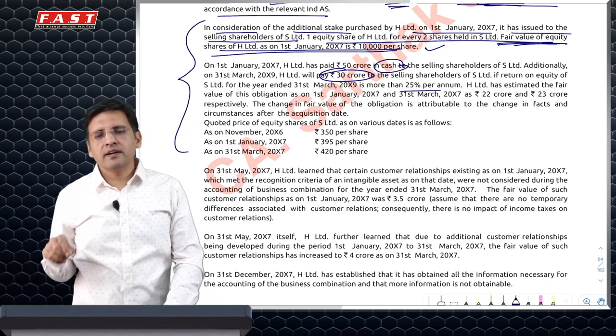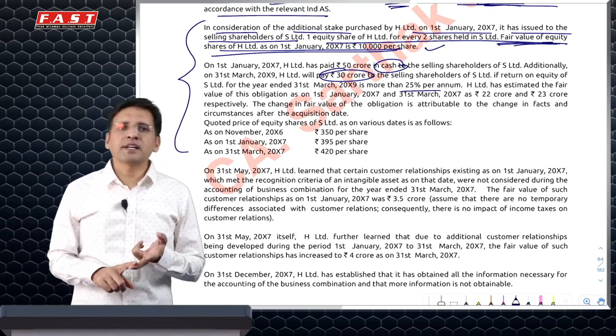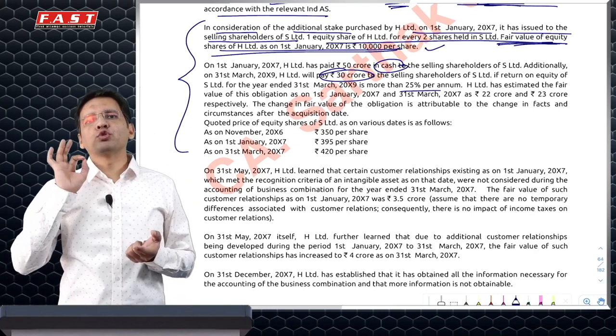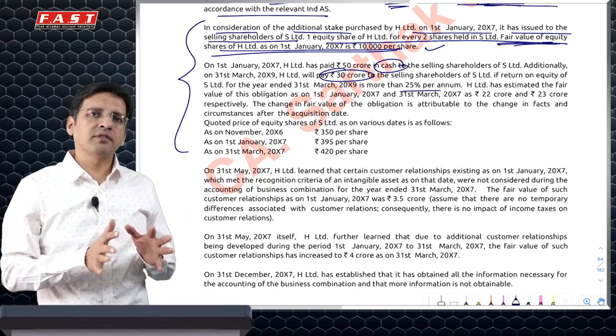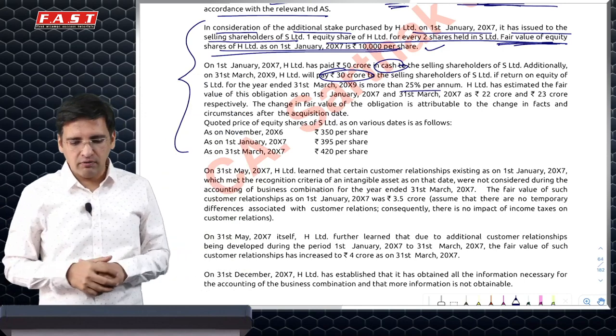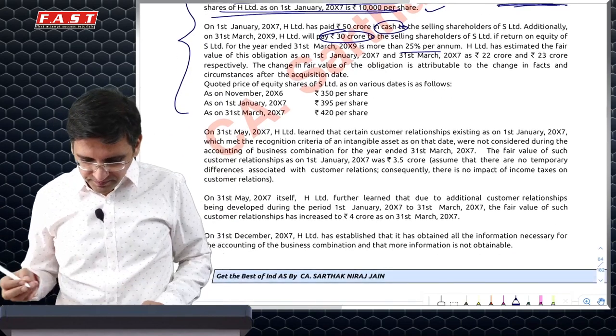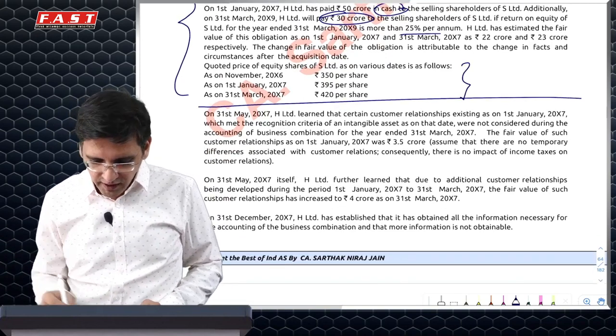Now remember one thing, if there is a contingent consideration under PC, which is in fixed equity shares, then you do not remeasure it later on. Whatever is the fair value given at the time of acquisition will be the basic value at which it will be recorded later on. Also, there will be no remeasurement involved. This is what the question is. Then you are being given some values which will be helpful for calculation of NCI.